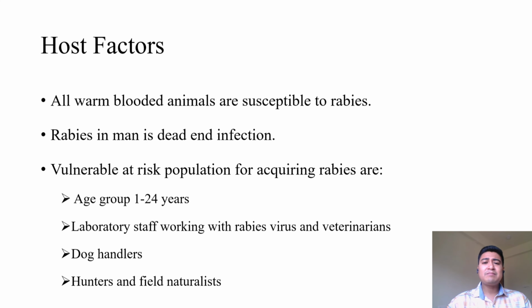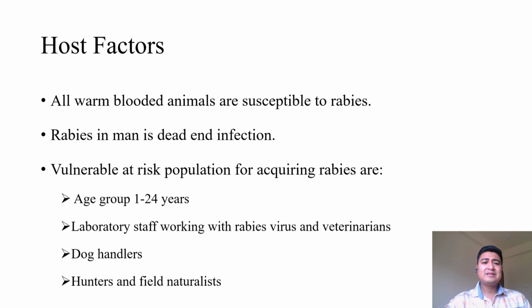The vulnerable population at risk for acquiring rabies are, number 1, the age group of 1 to 24 years. The probable reason for the vulnerability of this age group is that small children often get bitten by rabid animals, mostly dogs in India.